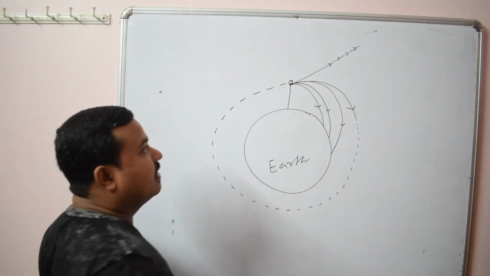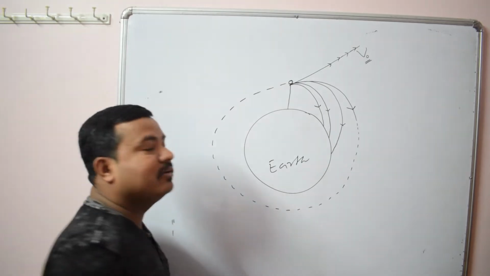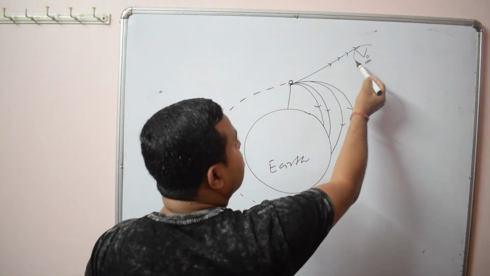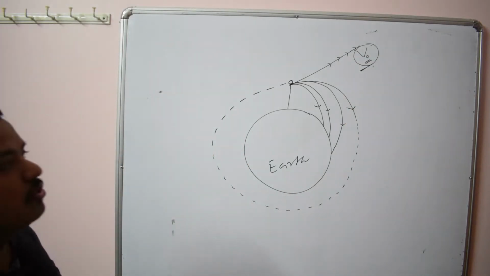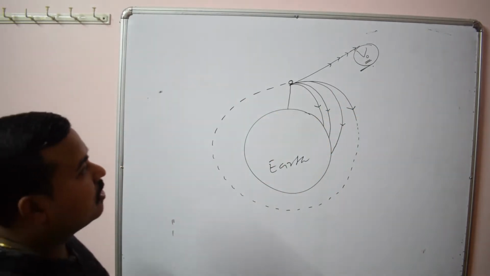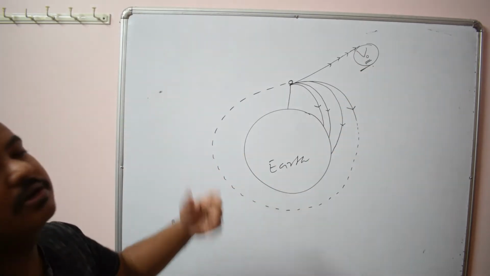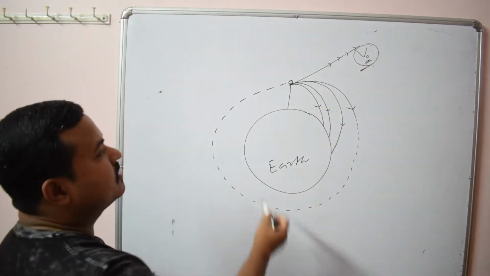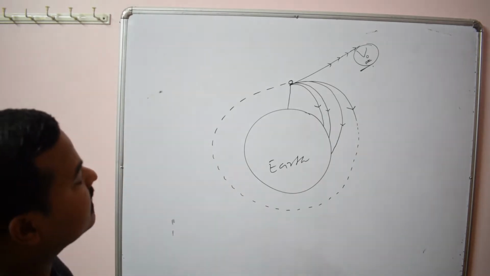That means its velocity should have a certain value depending on the orbit, and that velocity is called what? Orbital velocity. So this is very important, what amount of velocity is required to launch a satellite. It should not be more than a certain value; we will discuss escape velocity later on. And it should not be less than this value, so that it does not return to the earth surface. So we have to give that orbital velocity to launch a satellite in a particular orbit. Okay, so this is about satellite.